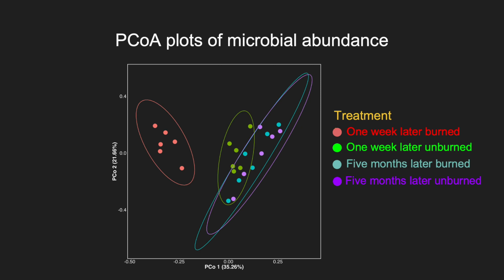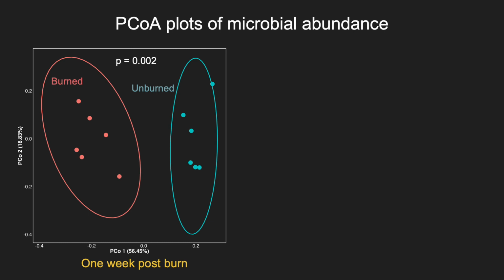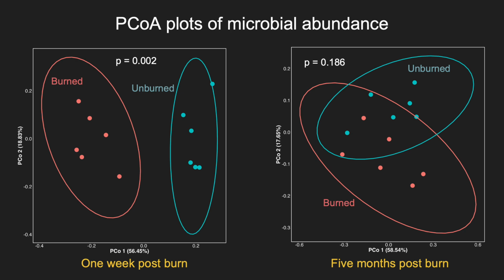If we take a closer look at just the burned and unburned samples, a week after the burn they are clearly separate. However, the PCoA of burned and unburned 5 months after the burn merged together. That is, it's not significantly different, which indicates that the microbial diversity was different a week after the burn, but it's coming back together. It's not the same, but it's coming back together 5 months post-burn.